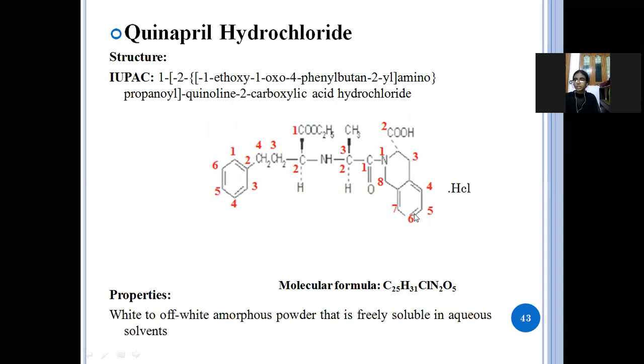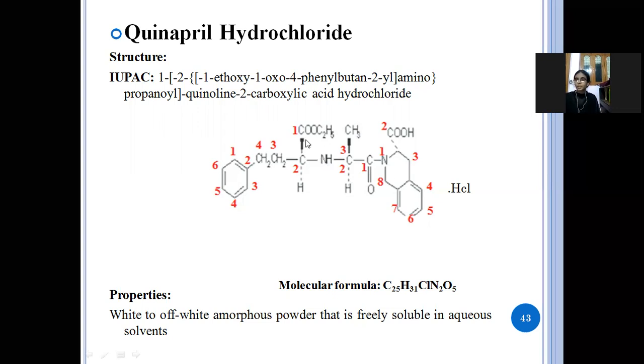See here, this is the structure of the quinoline. In the second position, the carboxylic acid is there, and in the first position, 1, 2, 3, three carbon atoms are there, meaning propyl. Here oxygen is there, so it is a propanol, and this propanol is attached to the amine group.